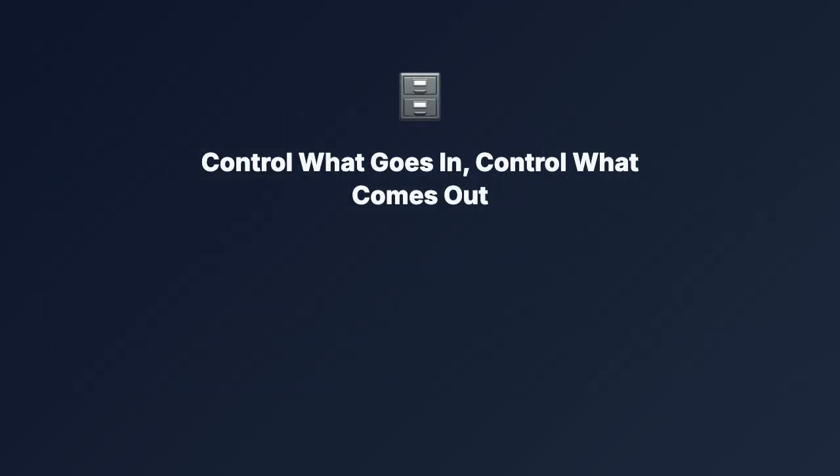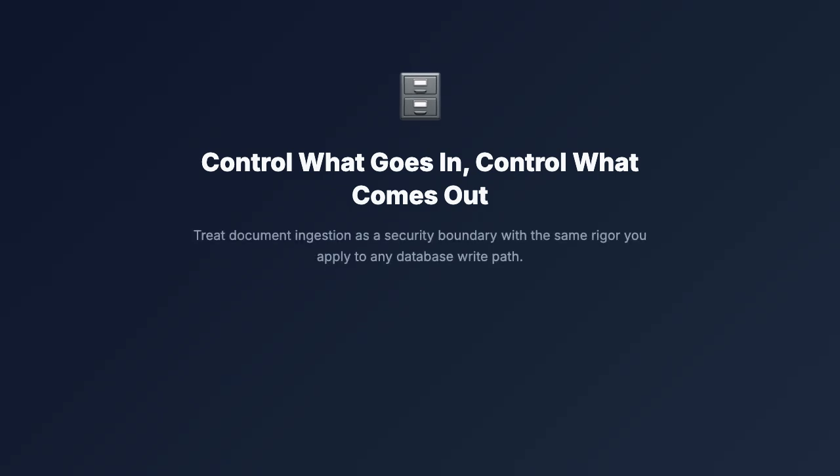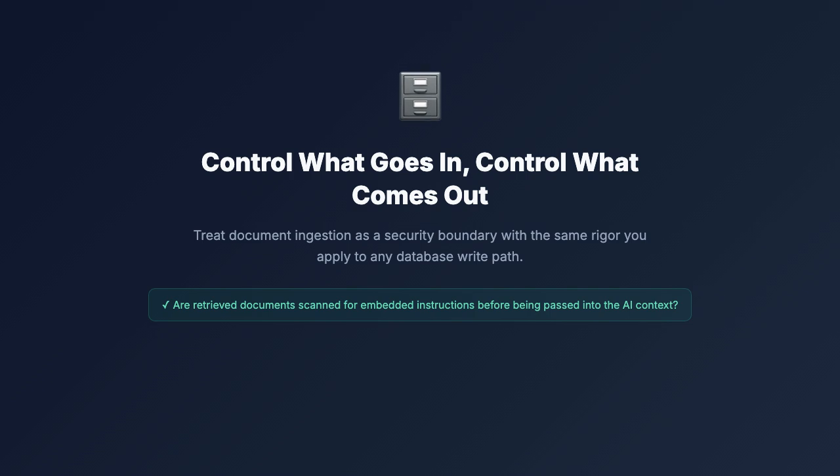Remember the core principle: control what goes in, and you control what comes out. Treat document ingestion as a security boundary with the same rigor you apply to any database write path. The checklist item to take away: are retrieved documents scanned for embedded instructions before being passed into the AI context?